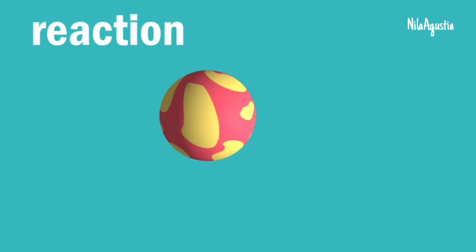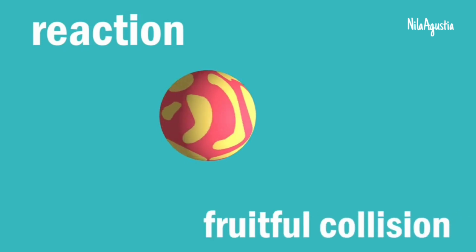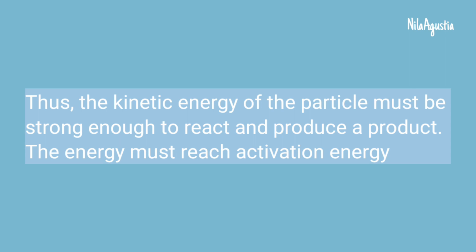The collision is a fruitful collision. Thus, the kinetic energy of the particles must be strong enough to react and produce a product. The energy must reach the activation energy.